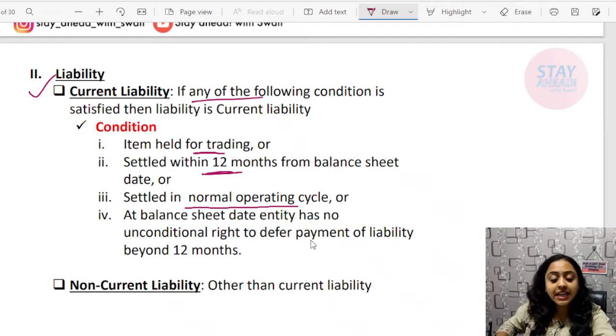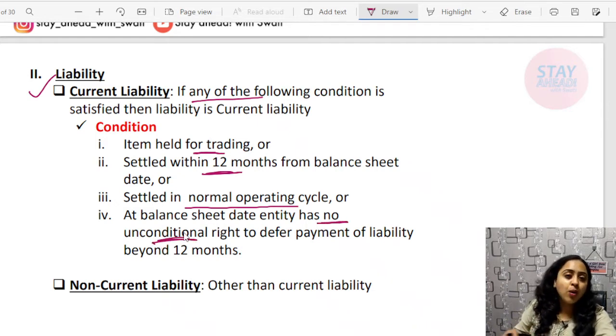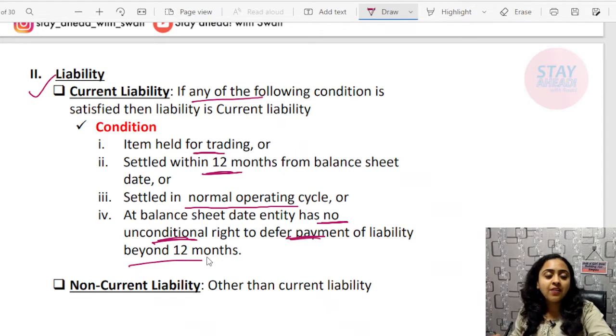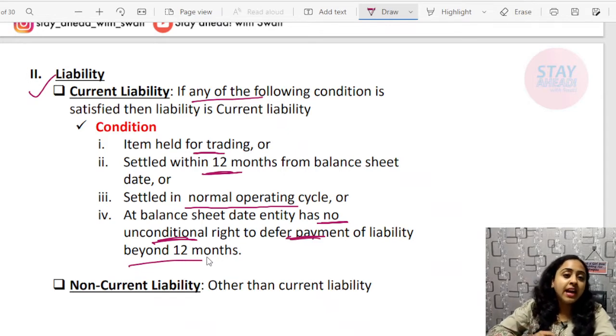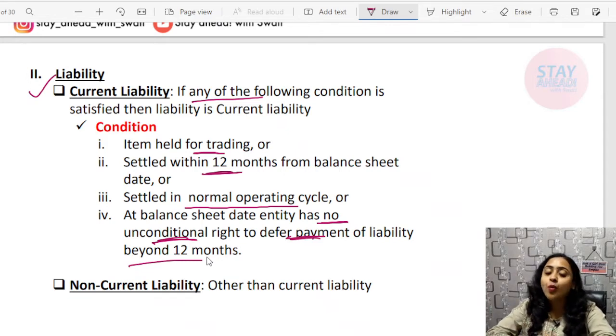At the balance sheet date, the entity has no unconditional right to defer payment or avoid such payment beyond 12 months. If such a condition is there, that they have to pay within 12 months and cannot avoid it, then it will be known as a current liability. Other than that, it will be known as a non-current liability.